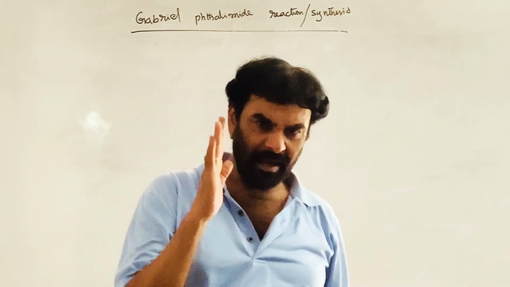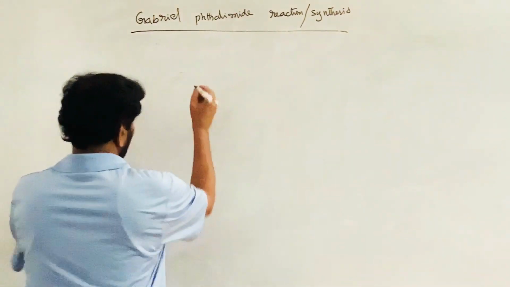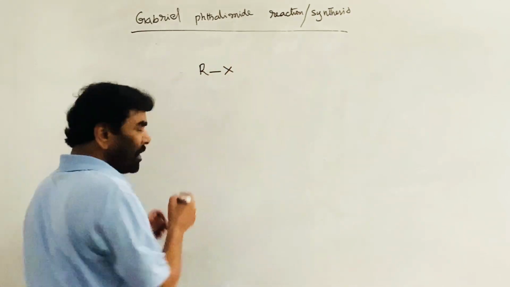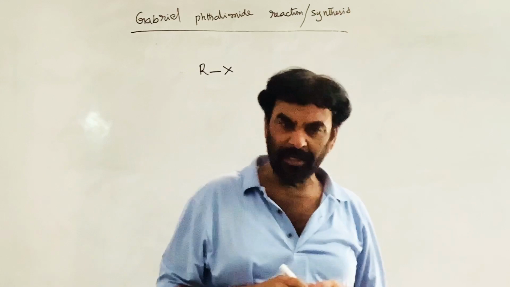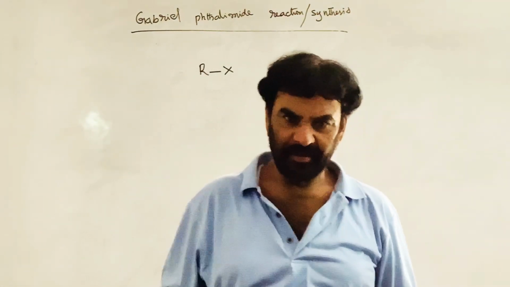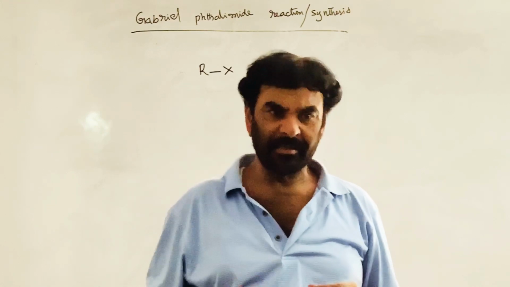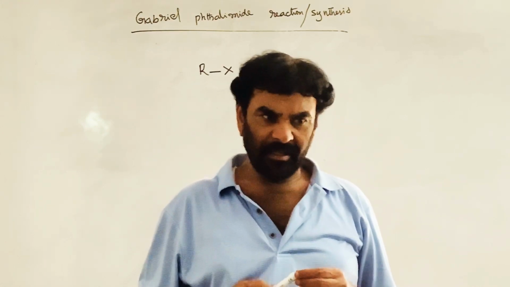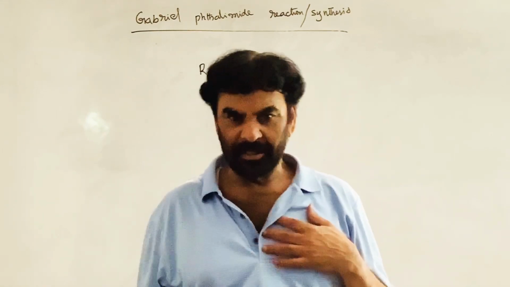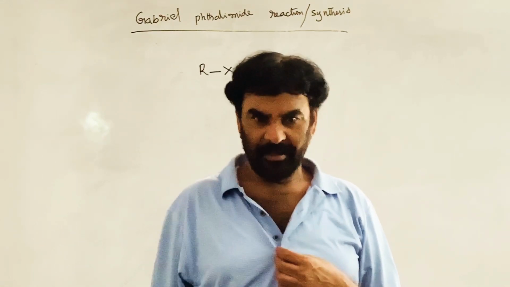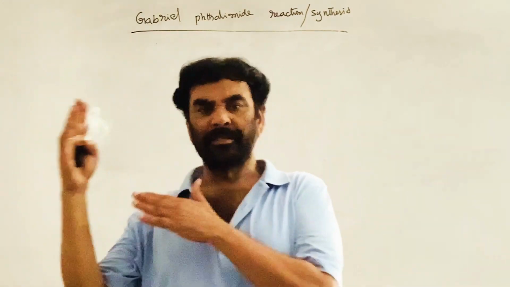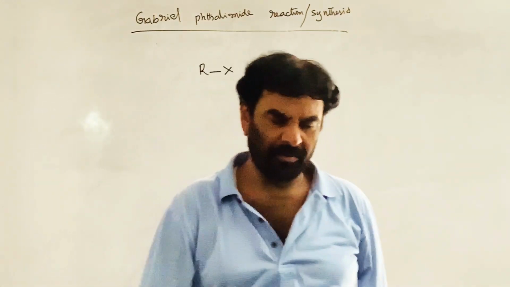See, alkyl halides take part in nucleophilic substitution reactions. You know that alkyl halides are very important compounds in synthetic chemistry, as they can be converted into many other compounds.